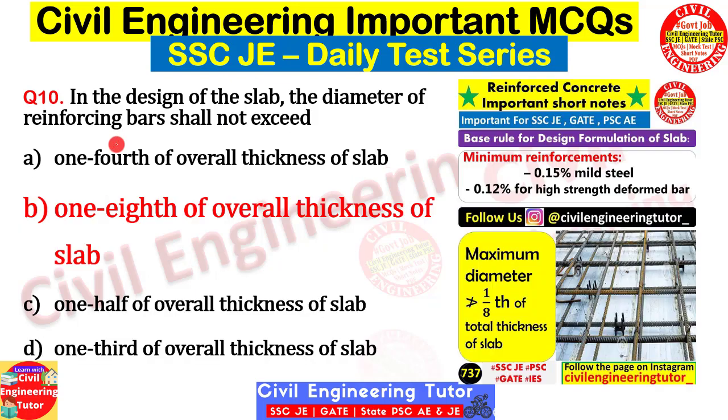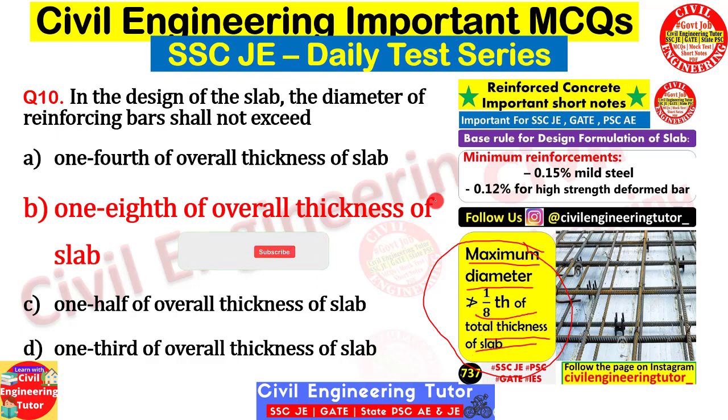The correct answer will be B, because I have already posted this many times, like 2-3 times. So you must have seen this if you follow this page regularly: the maximum diameter of bar for slab should not exceed 1/8 of total thickness of slab. Okay, so here the correct answer is this. And you can also remember the minimum reinforcement criteria: 0.15% for mild steel and 0.12% for high strength deformed bar.